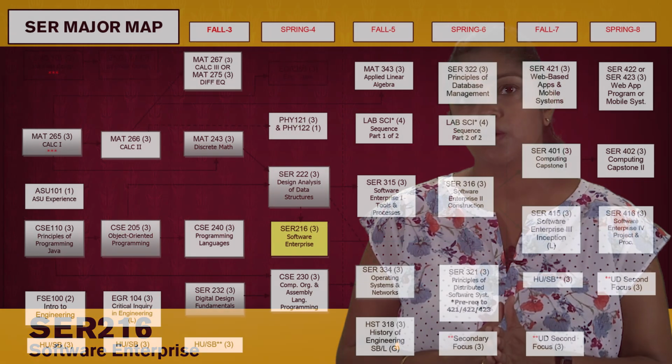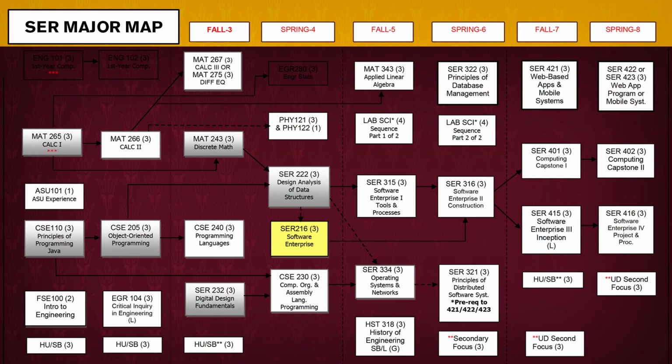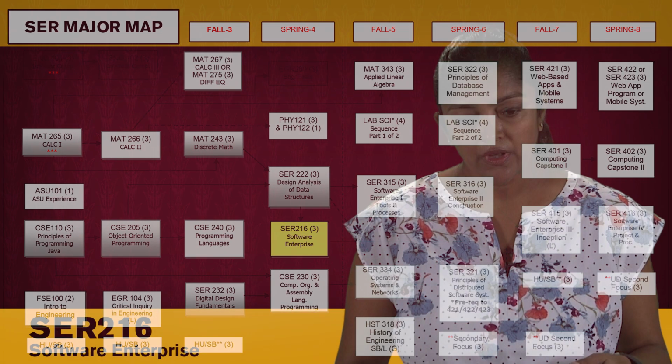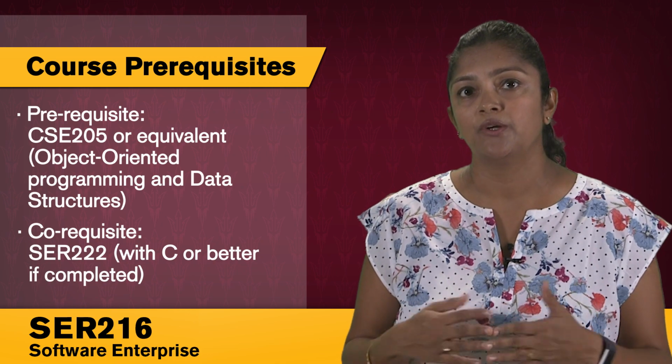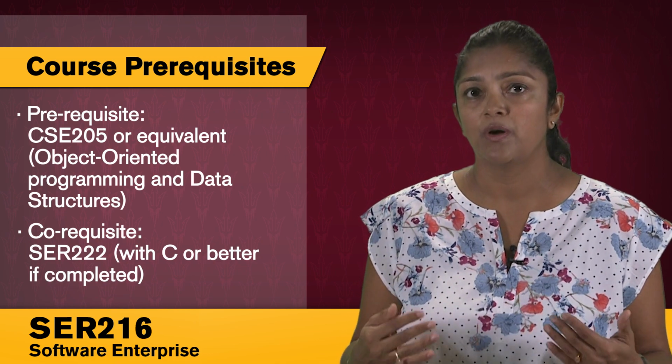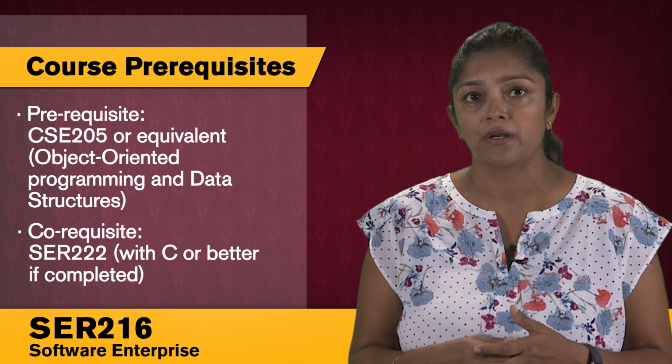So in terms of the major map and where it fits in the program, this course you would take typically in term 4 after you've completed CSE 205 or the equivalent of object-oriented programming and data structures. So when you enter this course, the expectation is that you are well versed in Java programming and object-oriented programming.